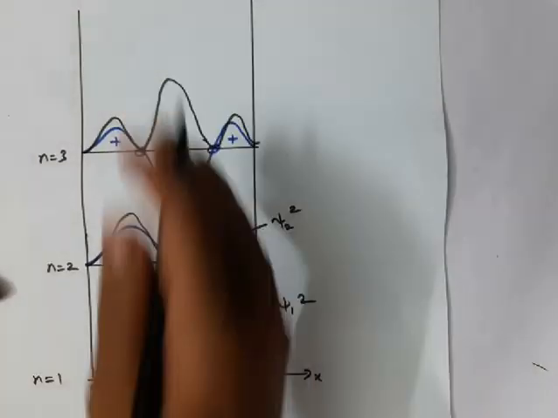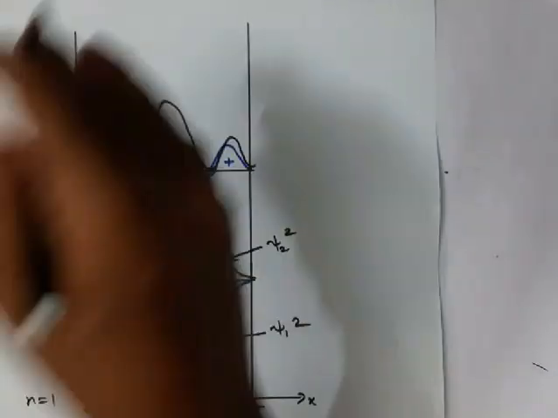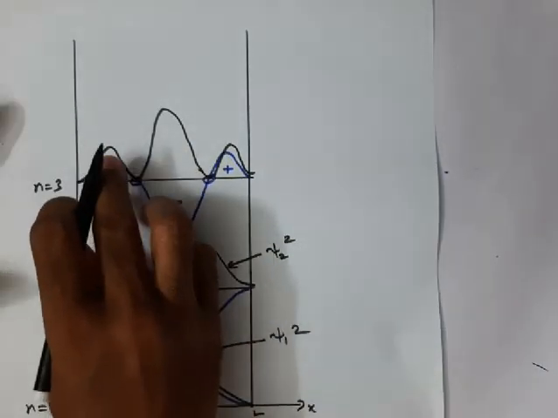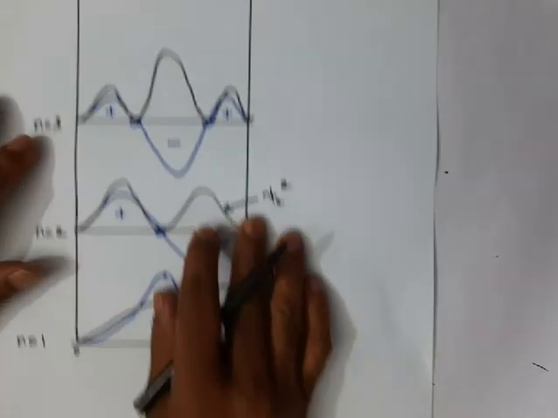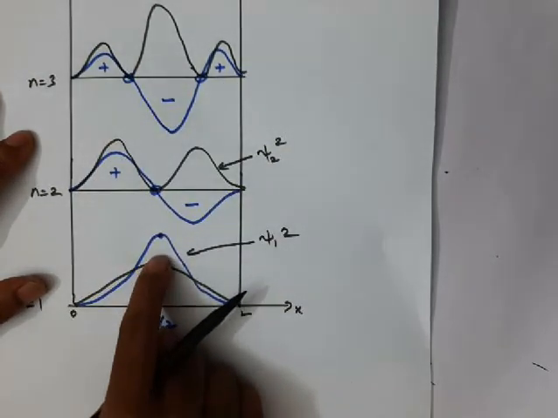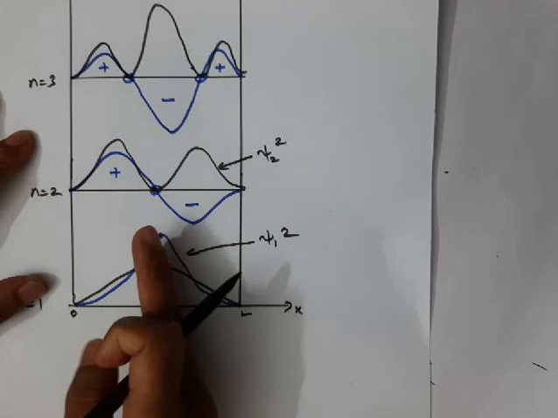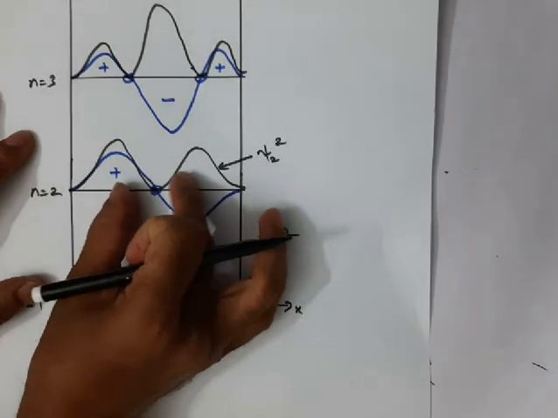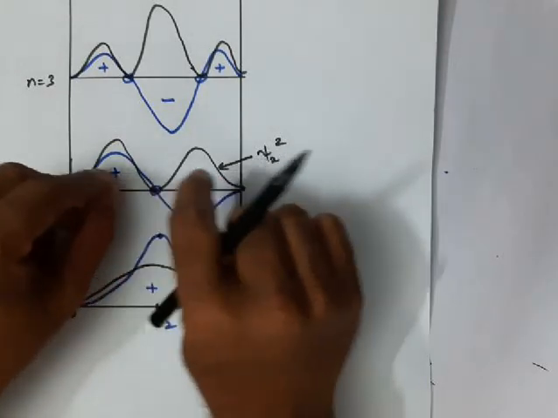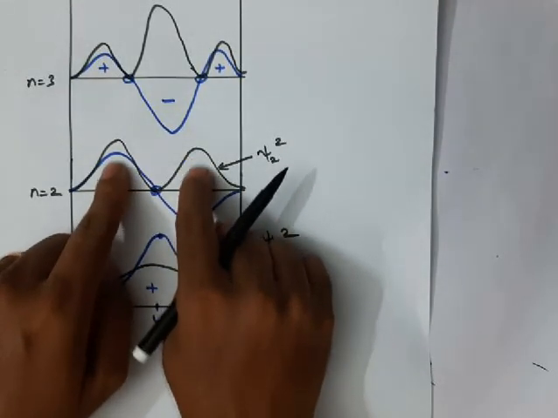And if you go to n equal to 4, n equal to 5, n equal to 6, what will happen? If you observe carefully from the ground state, here probability is maximum only at the middle. Now the probability slowly moves towards the terminal points.